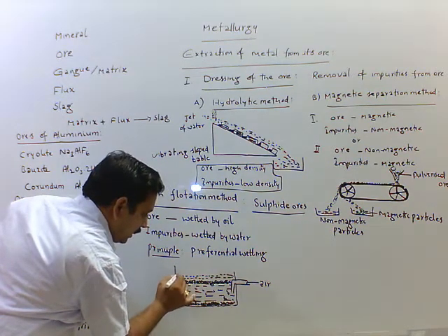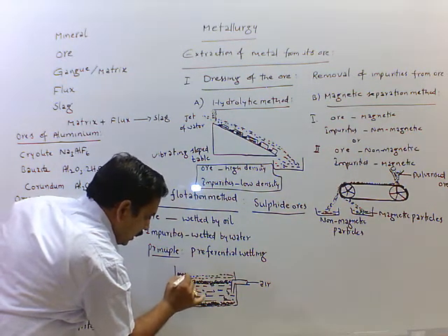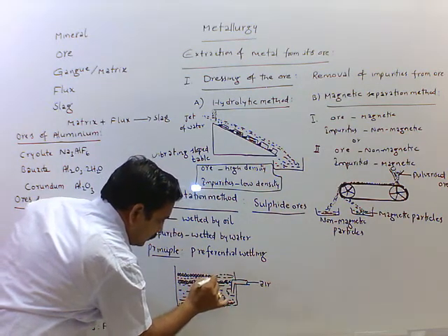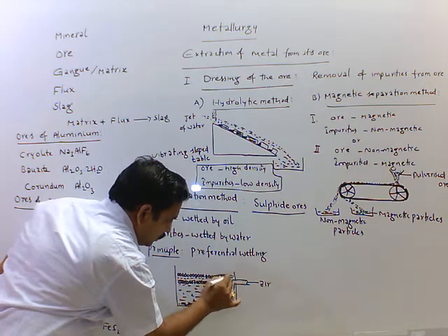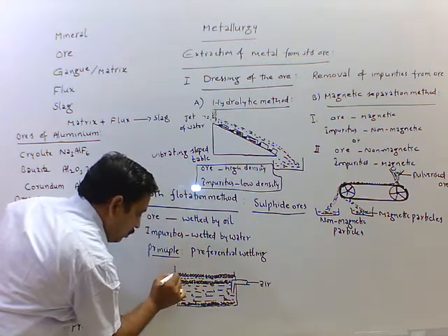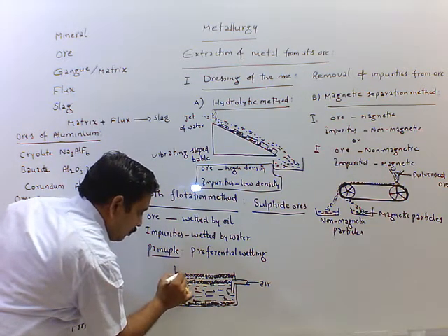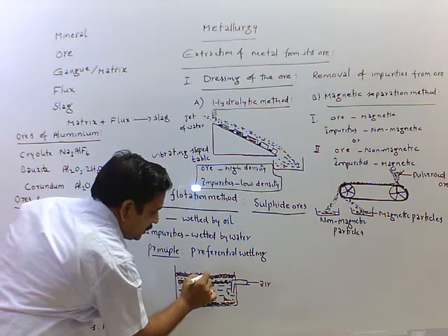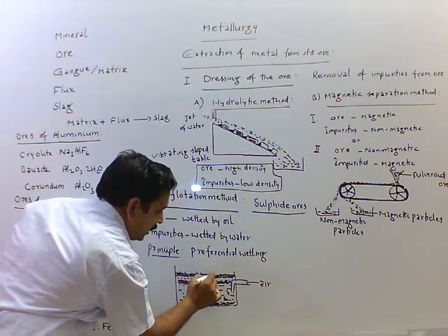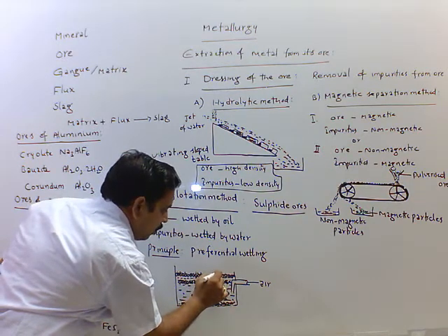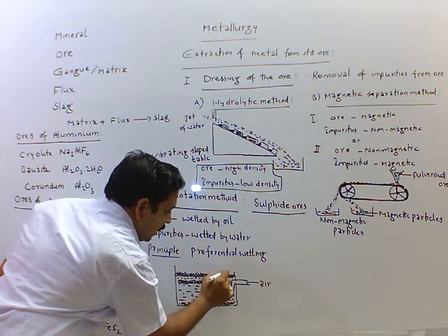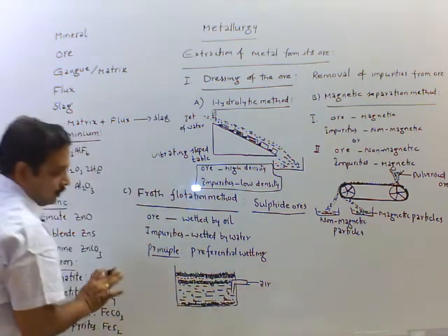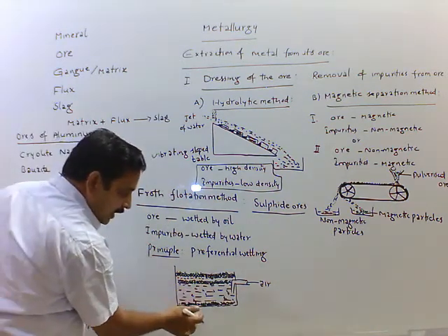So ore particles come out with froth as shown in the figure. Here, these are ore particles that come with the froth, and impurities are wetted by water and settled at the bottom. These are ore particles that come out with froth. Here impurities settled at the bottom.